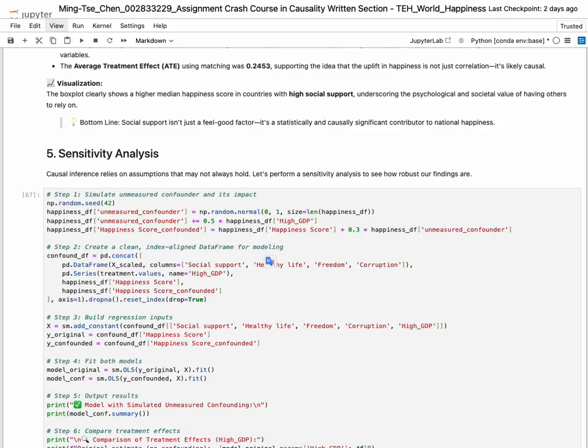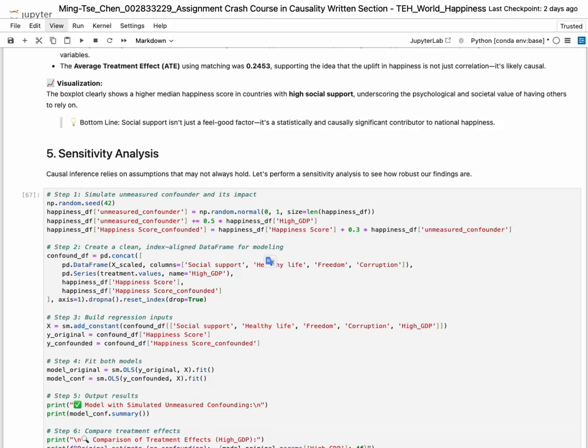In the fifth section, I simulate the effect of unmeasured confounders. I create a random variable and make it related to GDP. Then I add this confounder into the happiness score to create a confounded outcome.